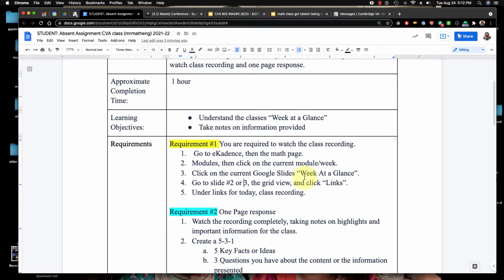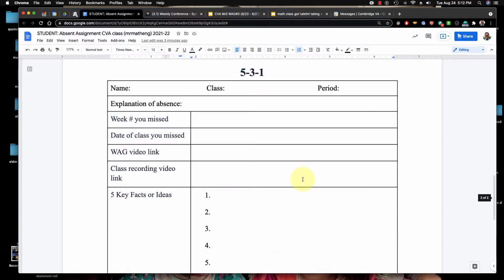So basically, all the directions that you did right here, I created a template. You're going to put your name here, first and last. You're going to put your class, whether you're in Integrated Math 3 or Statistics, or whatever class you're taking, your period, and a couple of sentences explaining your absence. What is the week number you missed?